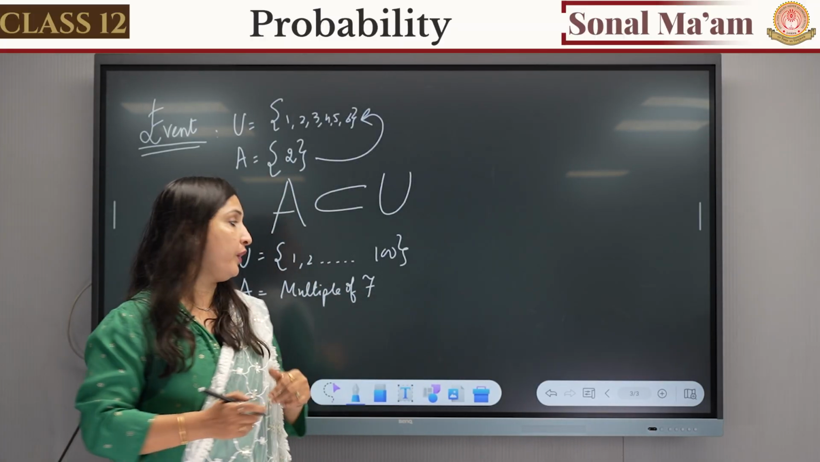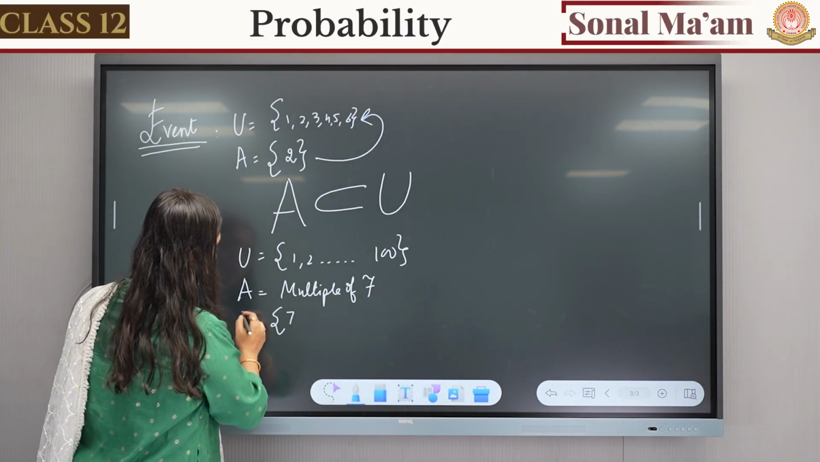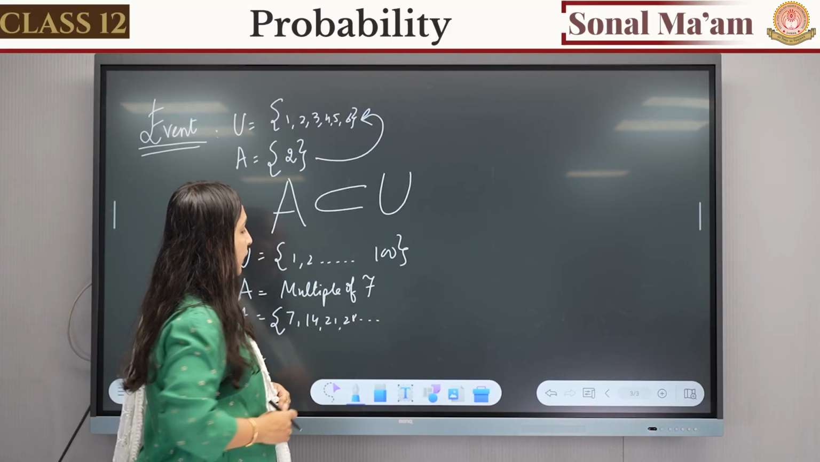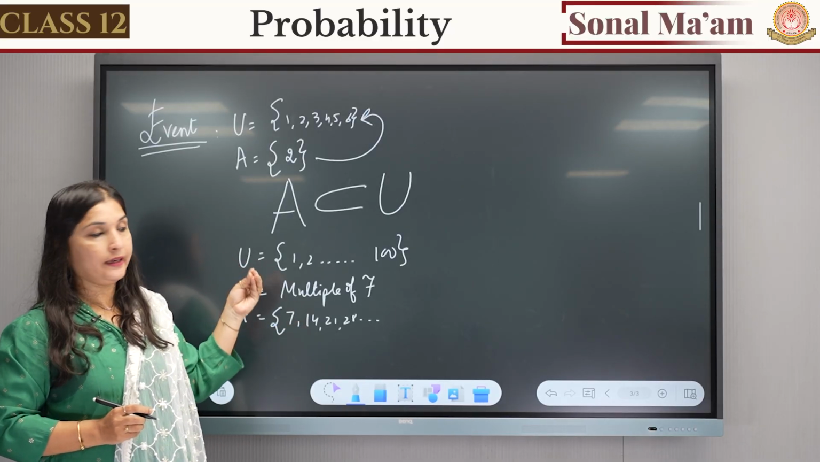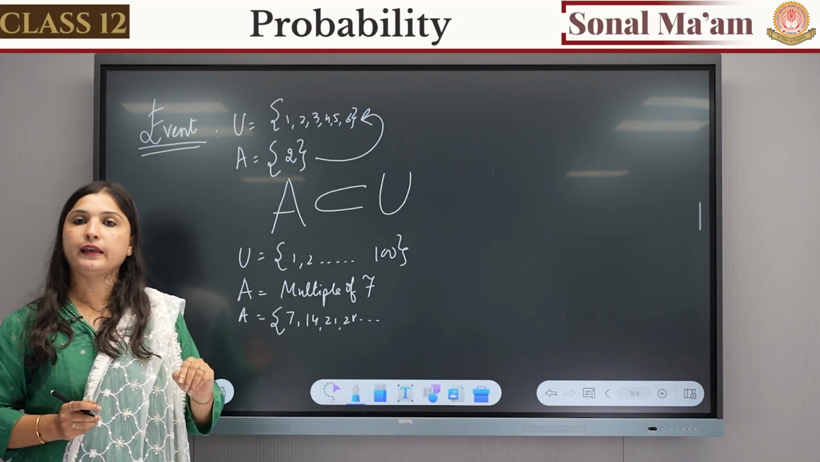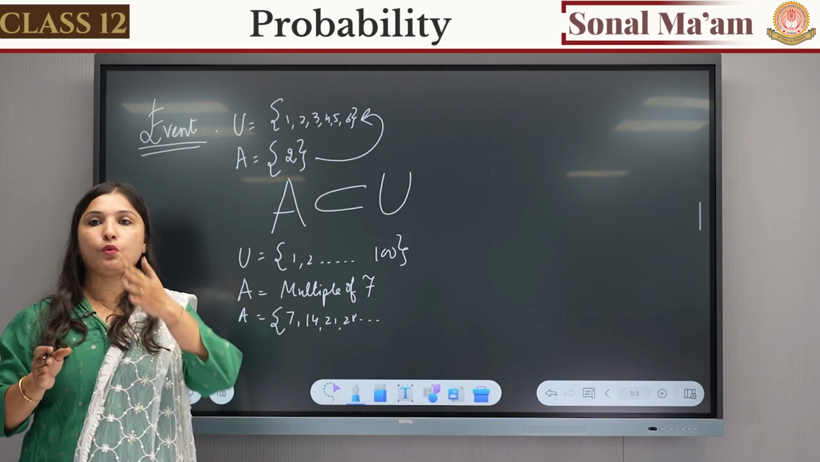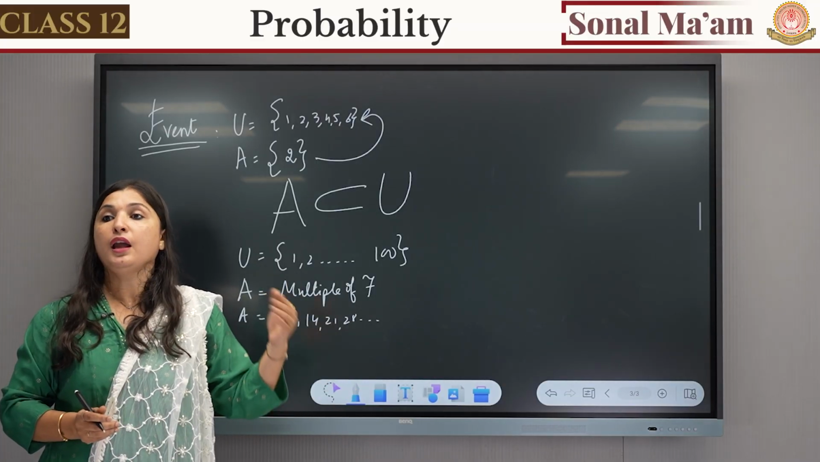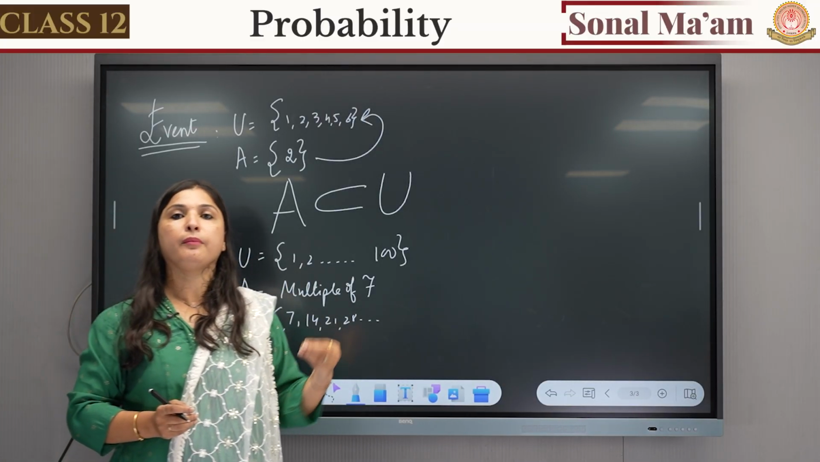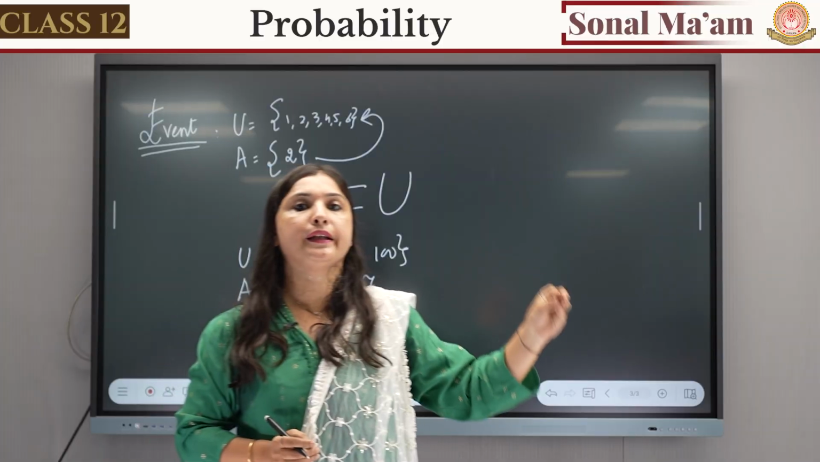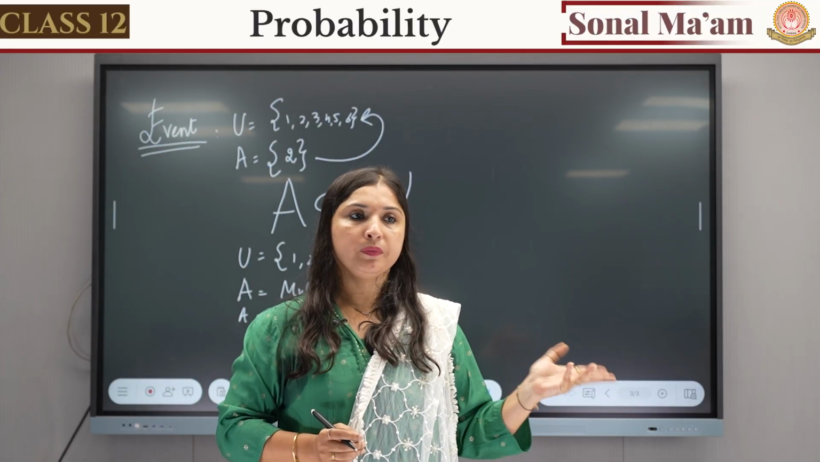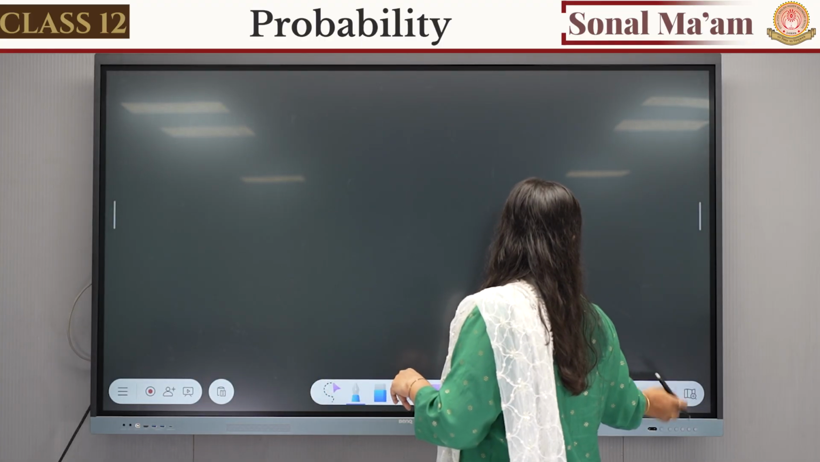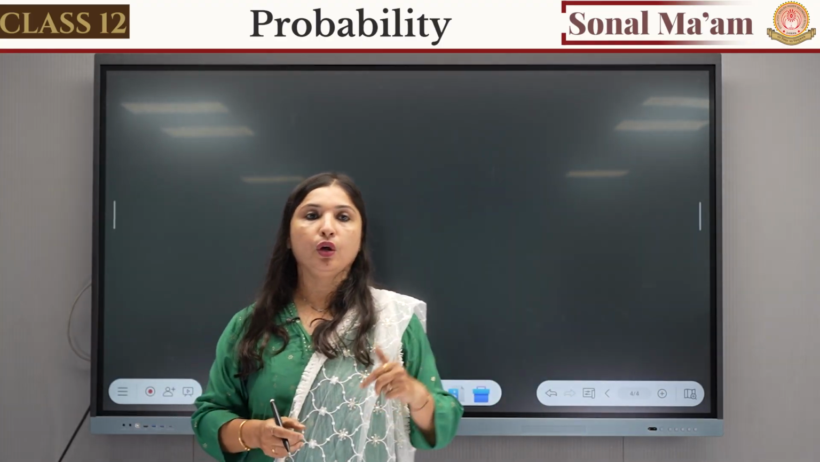Now tell me, when you write these answers 7, 14, 21, 28, are these elements already in U? Yes or no? Because U is 1 to 100, and when we are finding multiples of 7 from 1 to 100, it means all the numbers coming in my event are already there in my sample space. Is it clear? This concept is very clear to you? Yes. Okay, fine. Now, event is clear to you?